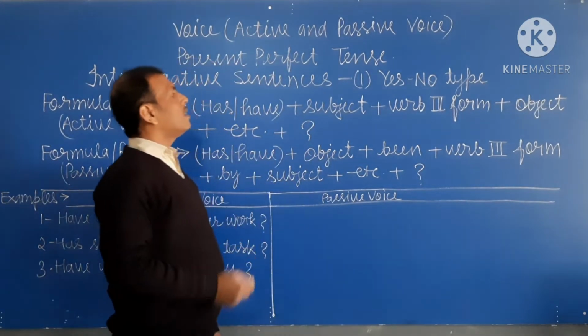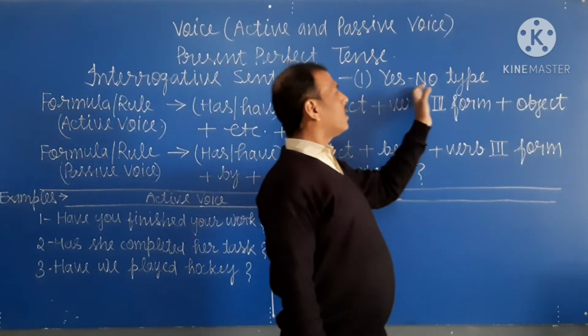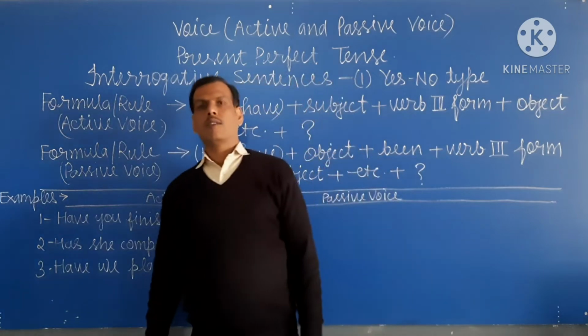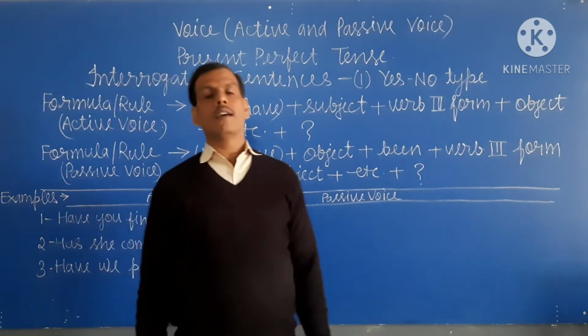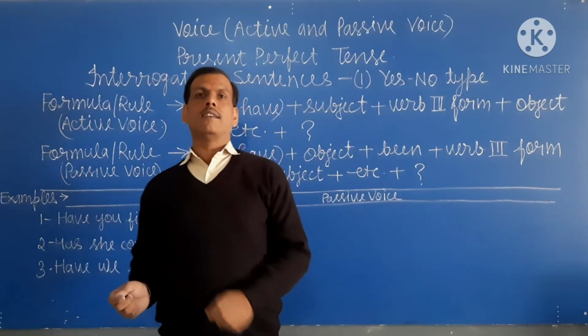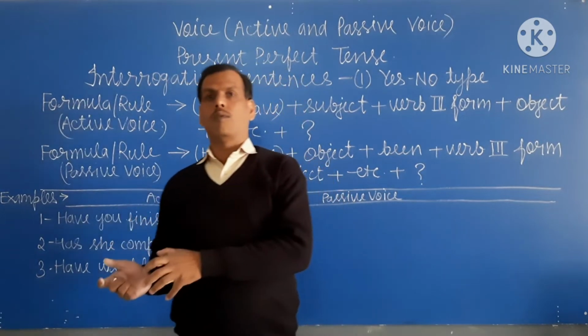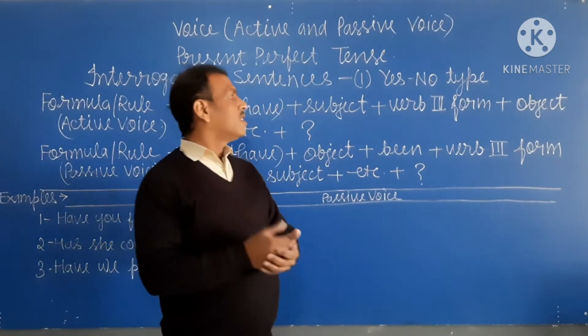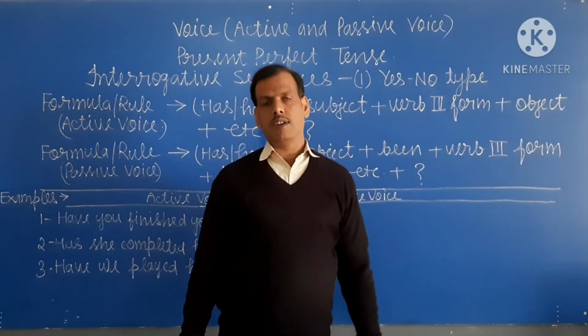So student, in this video we discuss the rule of yes no type of interrogative sentence. Yes no type of interrogative sentences are those sentences that are answered with yes or no. That sentence is known as yes no type of interrogative sentence.